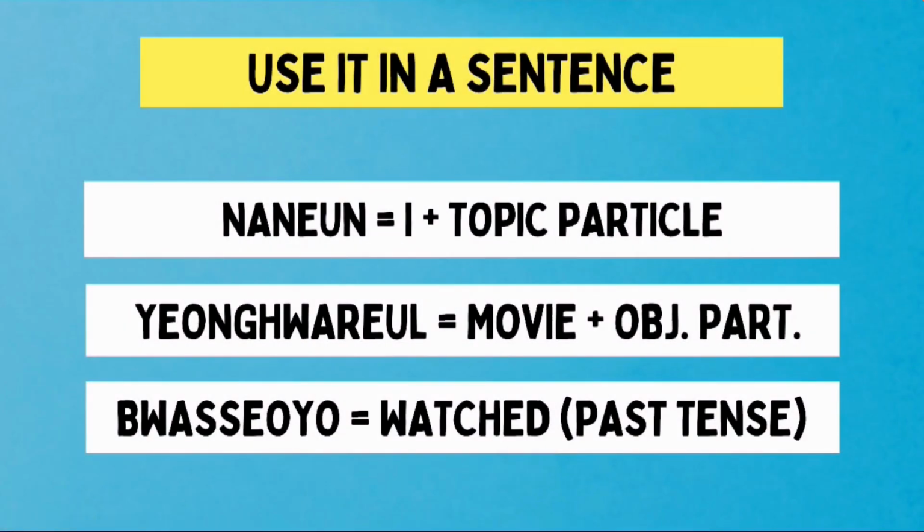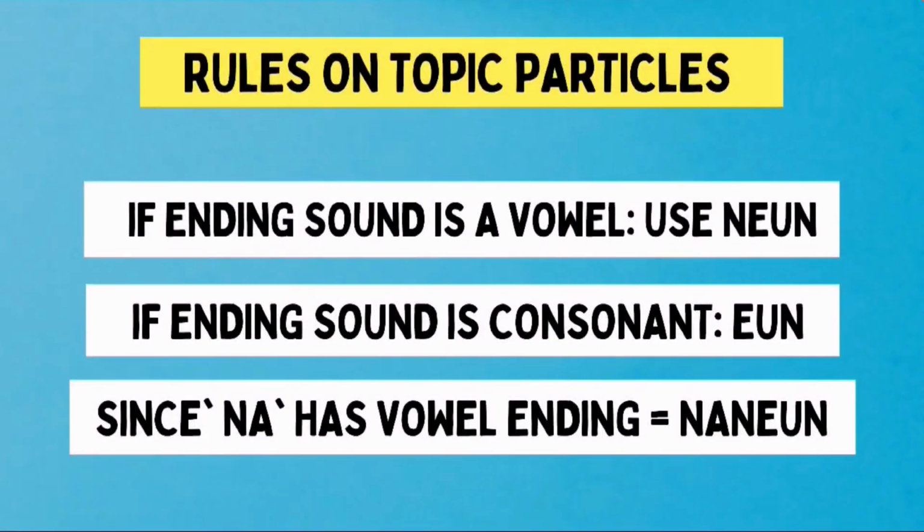The word na means I, and 는 is just a topic particle added to na. So, the whole 나는 part only means I. If the ending sound of the word is a vowel, we will use 는. But if the ending sound of the word is a consonant, we will use 은 as the topic particle. And for the case wherein na is the word, since it has a vowel ending, we'll be adding 는. And that is how the 나는 part is formed.